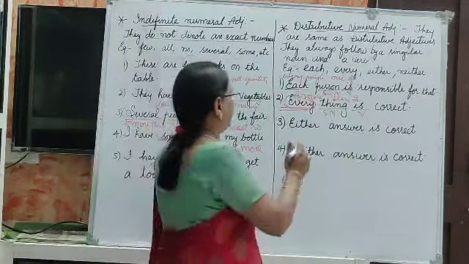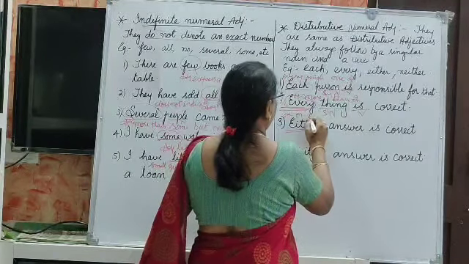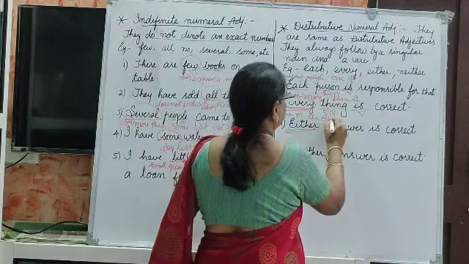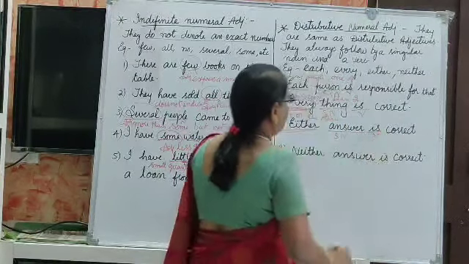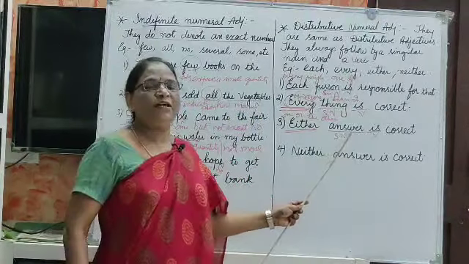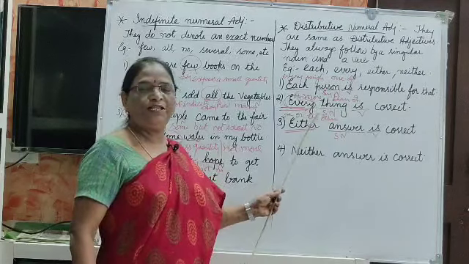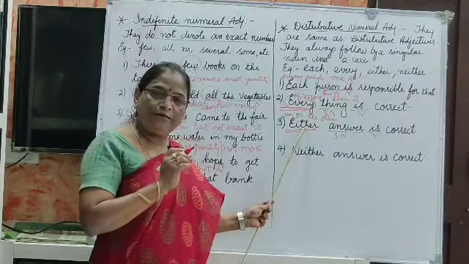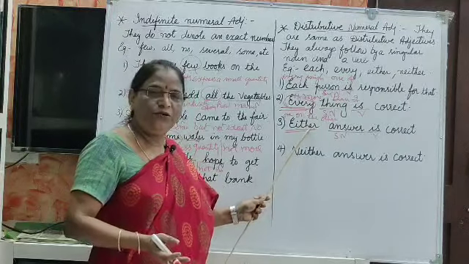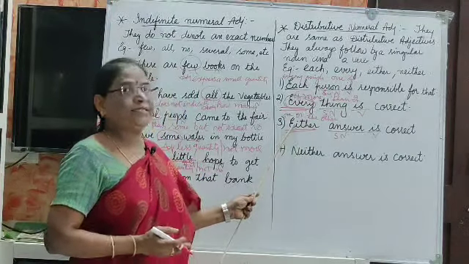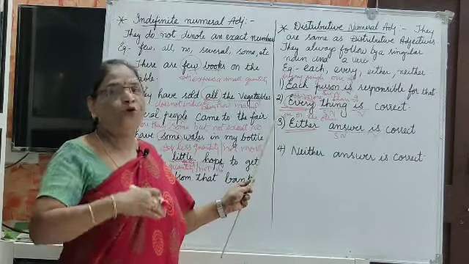Either answer is correct. See, either means one or the other. Either answer: singular noun, and this is the verb. Either answer is correct means one answer is correct. Actually, either means one answer is correct or the other one is correct. Either means one or the other.